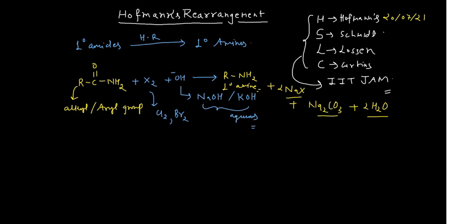So if you subject these reagents to a reaction, they will form a 1 degree amine or primary amine along with the side products, sodium halide, sodium carbonate, and water. Okay, so if you are writing this reaction in an examination, there is not much importance of these side products.